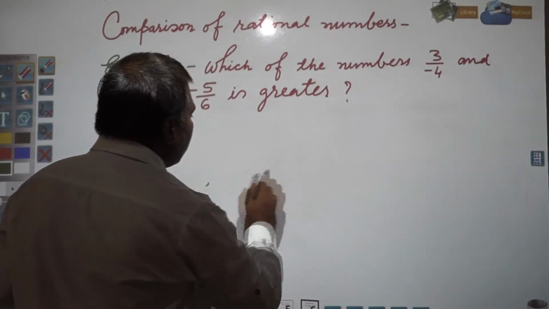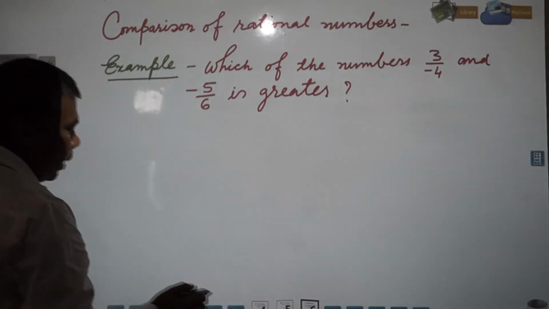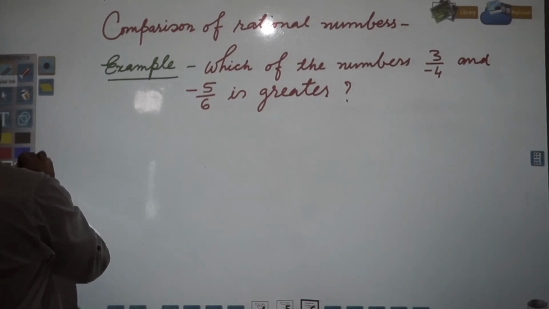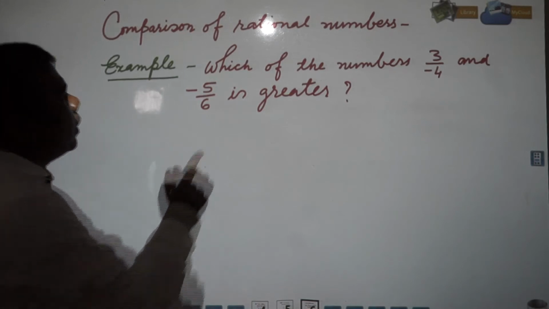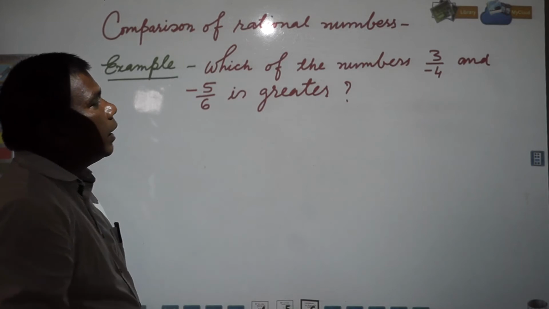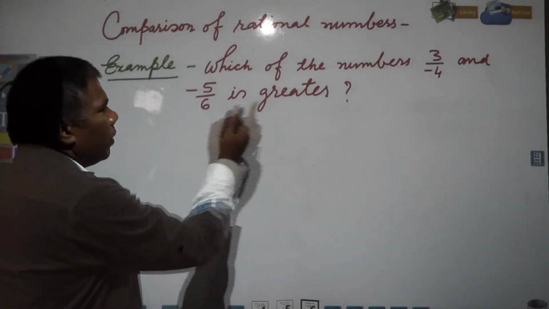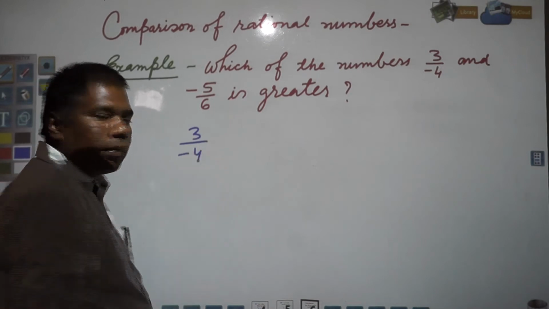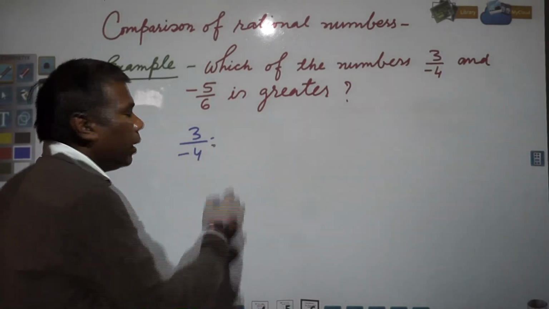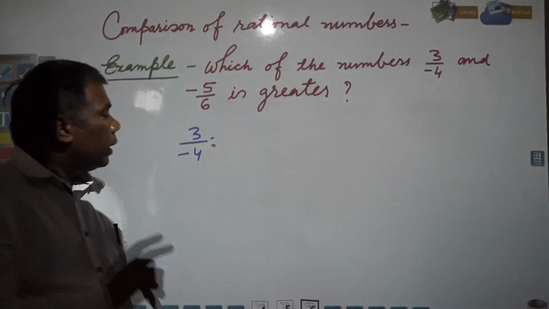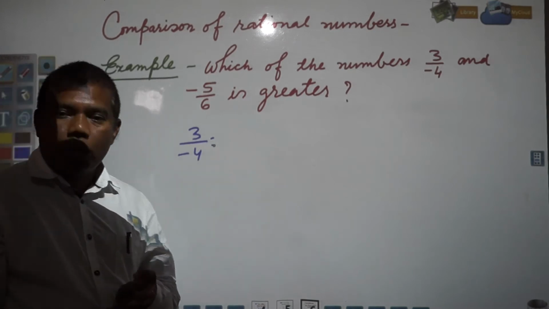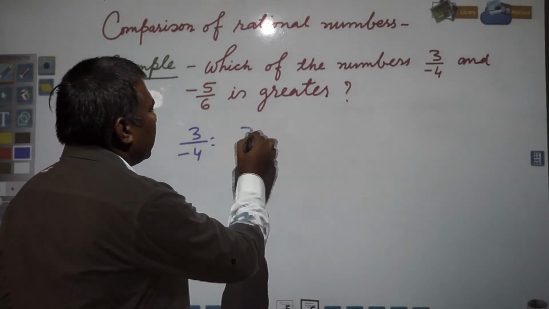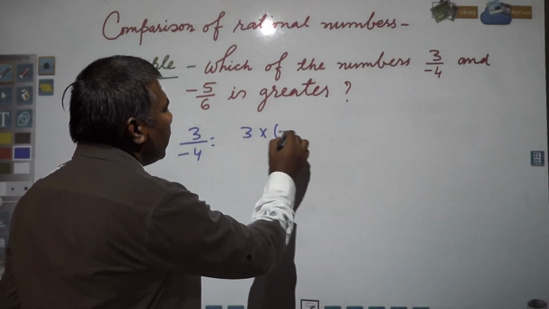You see, the first step is what we will do. This should be written in standard form. So 3 by -4 you have. So what is required to be done? Always remember, in the denominator the negative sign will not be there, right? So it can be written as 3 into, how will it be removed?